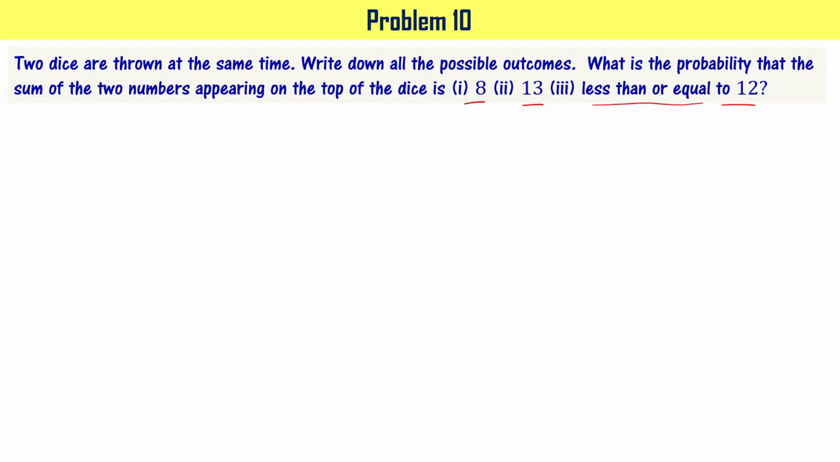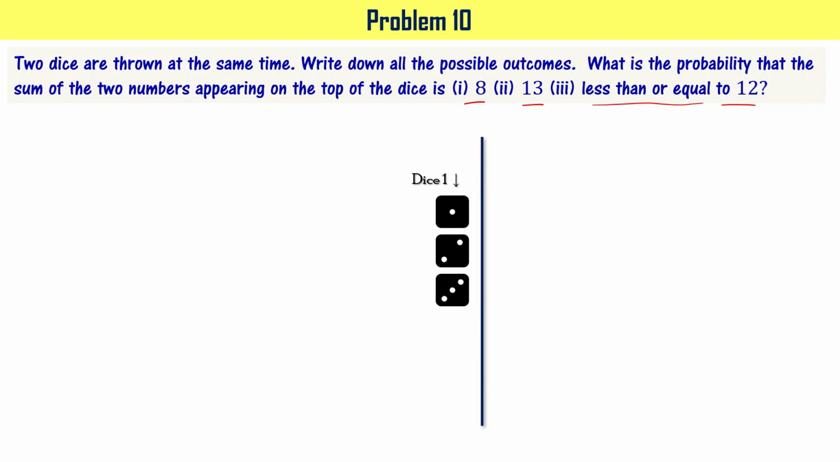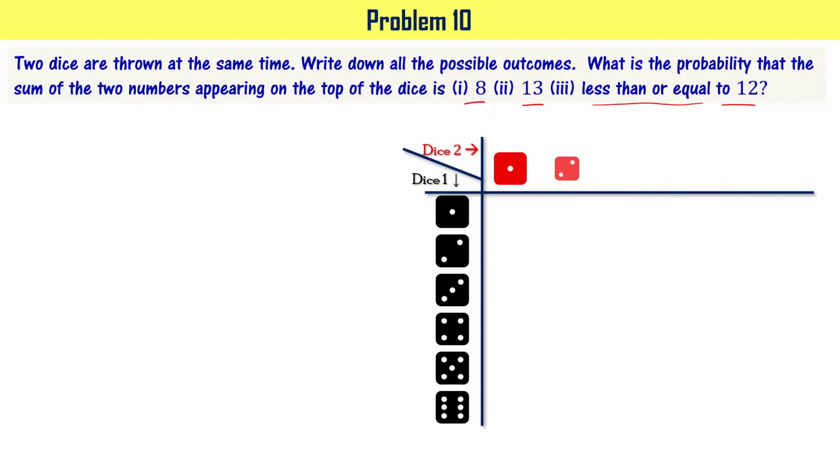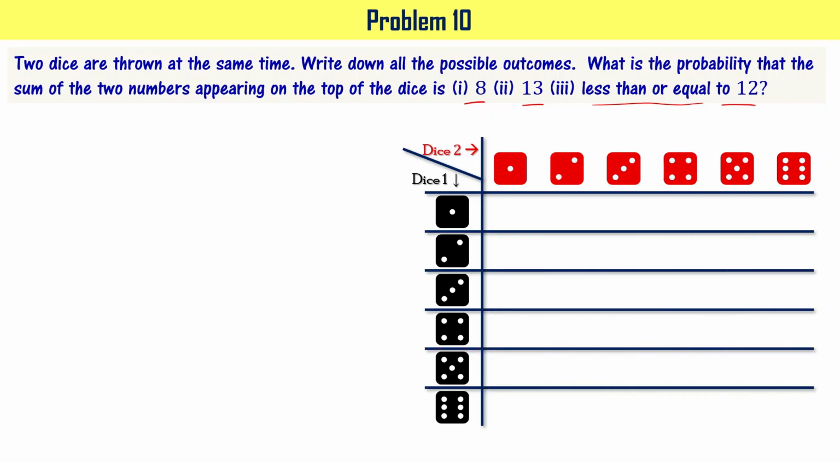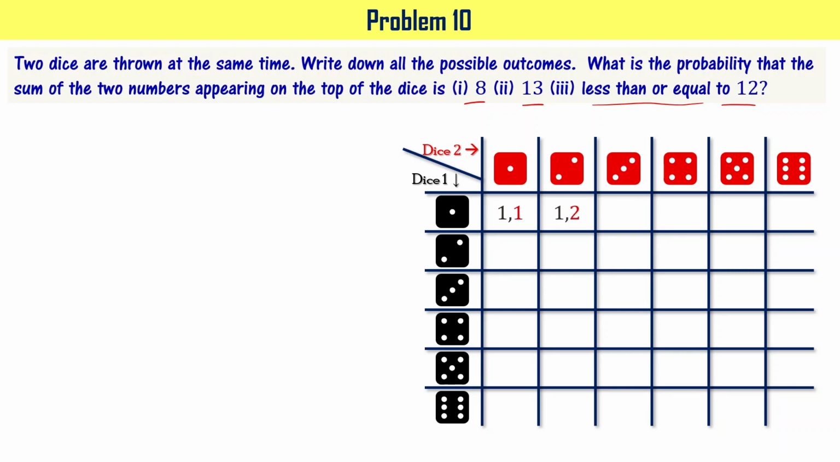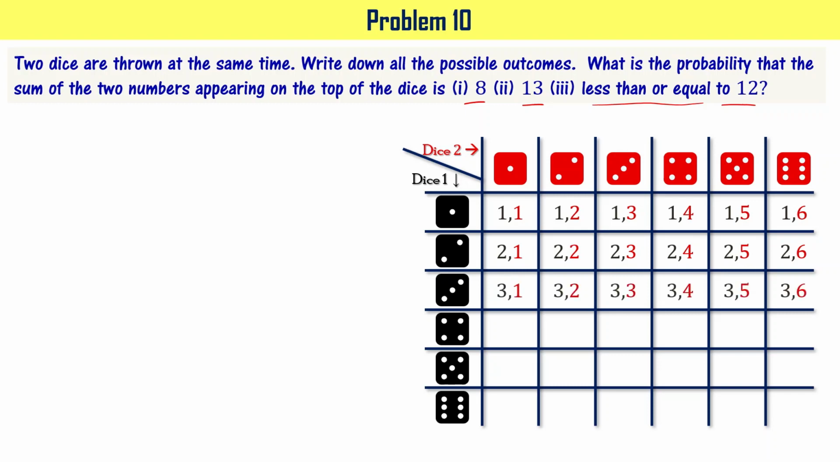So when you throw two dice at the same time, dice 1 can have 1, 2, 3, 4, 5, 6, any of this as the outcome, right? Dice 2 can have 1, 2, 3, 4, 5, 6, any of these, right? It means the outcome can be 1,1; 1,2; 1,3; 1,4; 1,5; 1,6. Our outcome can be 2,1; 2,2; 2,3; 2,4; 2,5; 2,6. Or the outcome can be 3,1; 3,2; 3,3; 3,4; 3,5; 3,6.